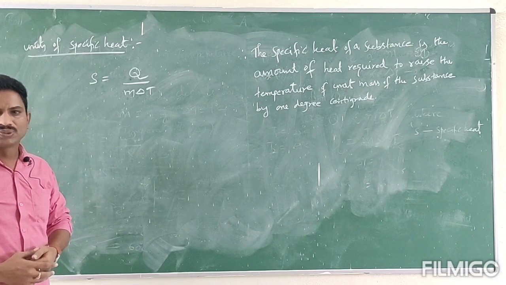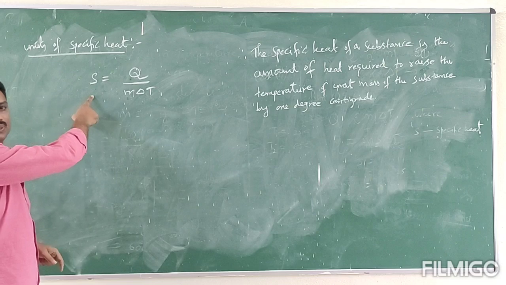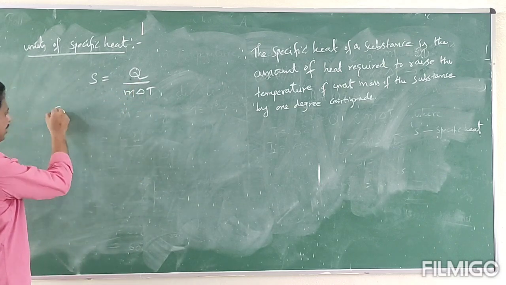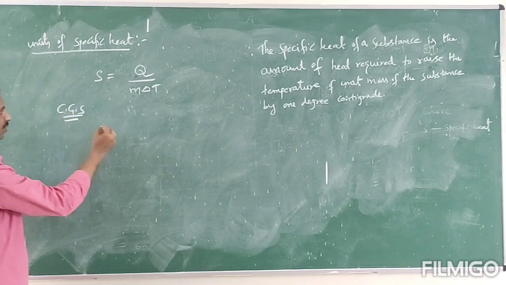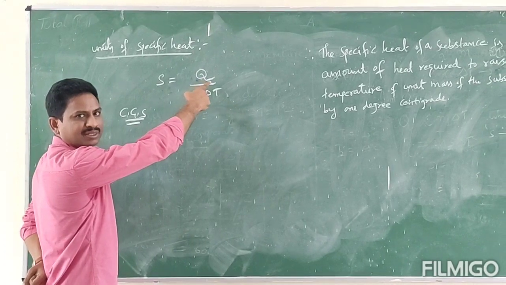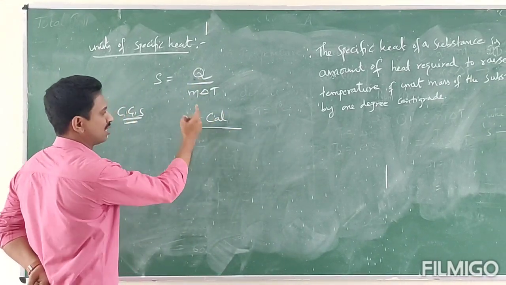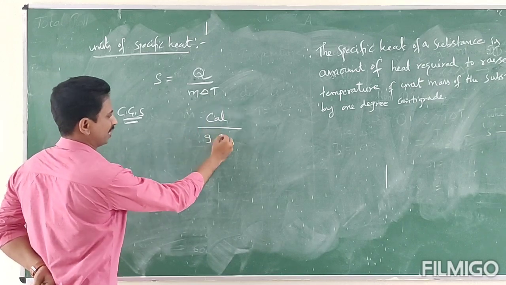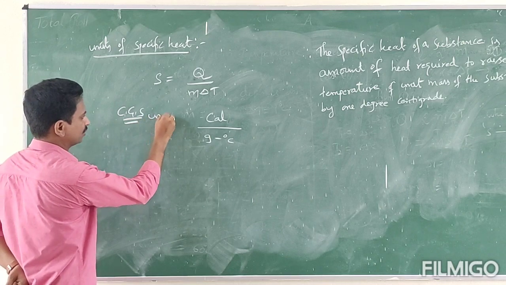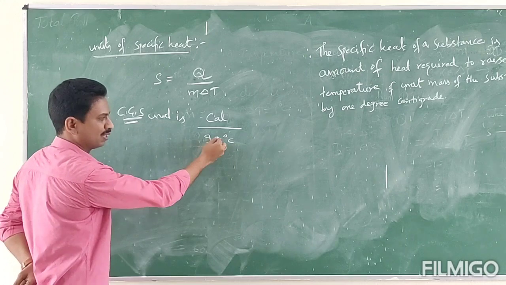So let us know the units of specific heat. S is equal to Q by m delta T. Let us take CGS units. Q, heat content, its unit is calories, mass in grams, and temperature in centigrade. That's why the CGS unit is calorie per gram degree centigrade.